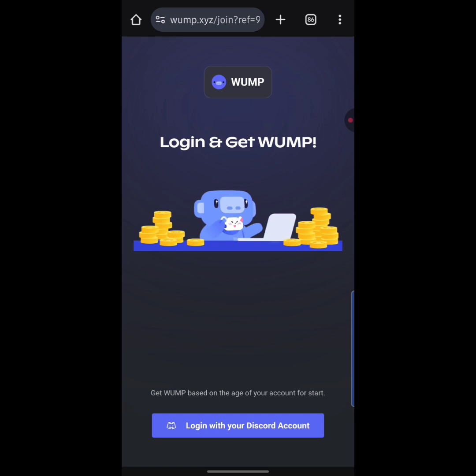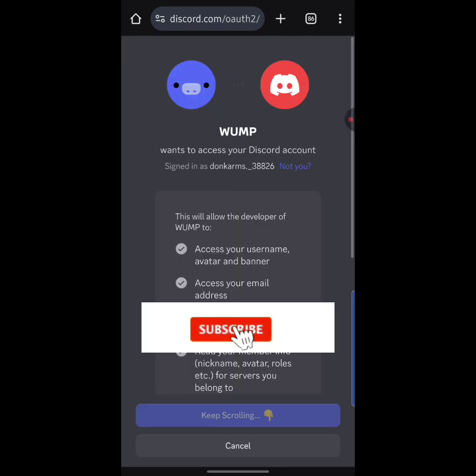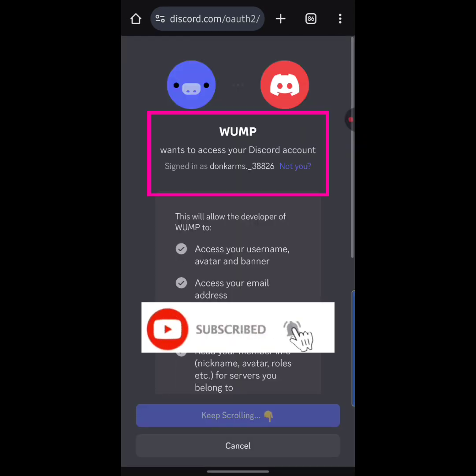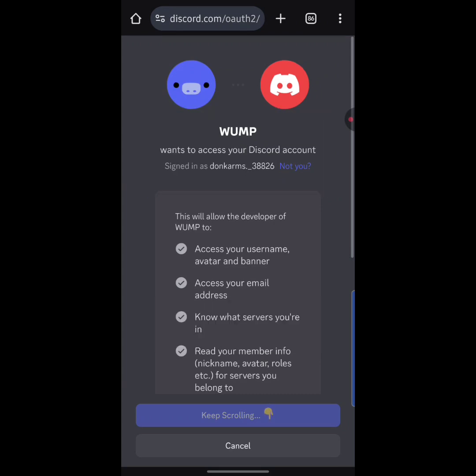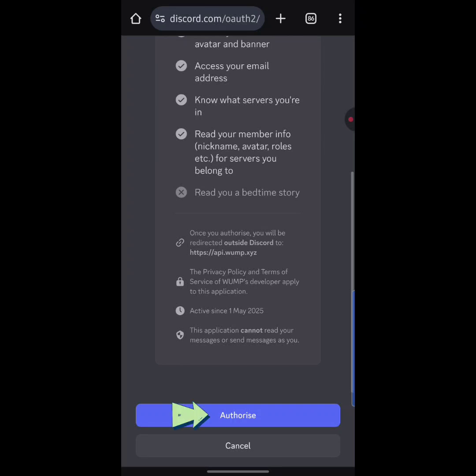As you can see right here, it says get Wump based on the age of your account, and down below it says log in with your Discord account. So I'm going to hit on it right now, guys. Let's see how this goes. As you can see, it says Wump wants to access your Discord account. Sign in as Doncams 38826. I'm going to scroll through and just hit on this authorize button down below here, guys. Let's see how this goes.